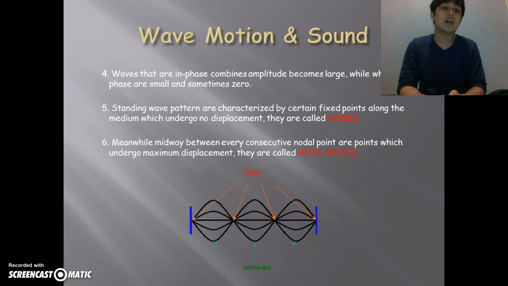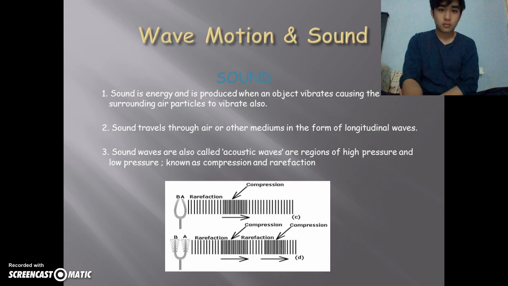Now, the waves that are in phase combine together, and the amplitude becomes larger. Standing wave patterns are characterized by certain fixed points along the medium which undergo no displacement. They are called the nodes. Meanwhile, midway between every consecutive nodal point are points which undergo maximum displacement. They are called the antinodes.